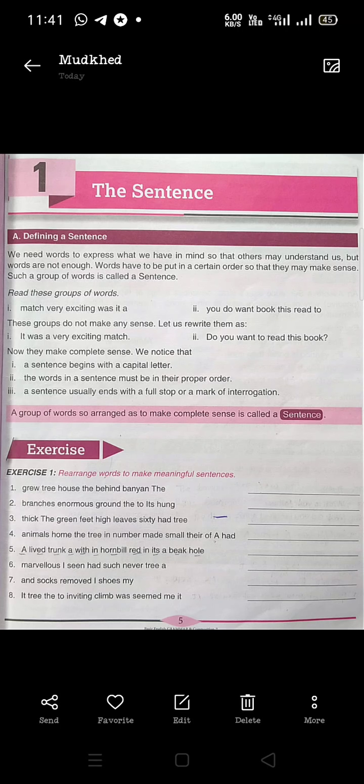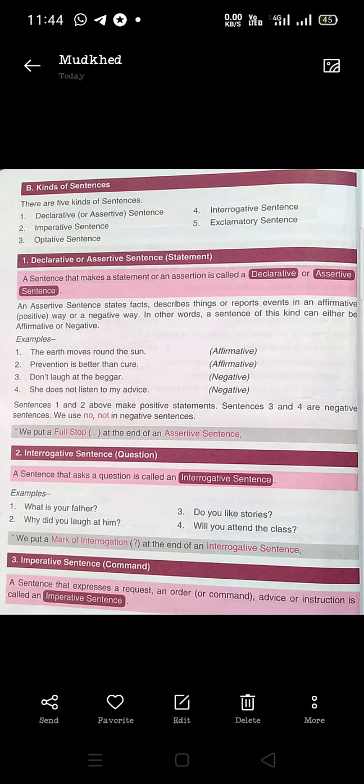Okay, so we will do some exercise here. You try to do the exercise here. The given groups of words are here, but they do not make any sense. So you rearrange the words to make meaningful sentences. Okay, so this is the work for you. You complete this and show me. Okay, this is your homework. So you do this as homework.